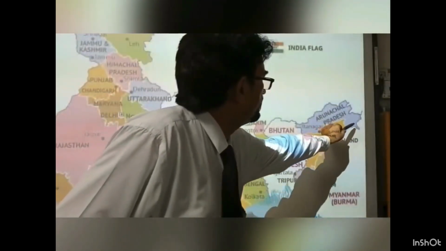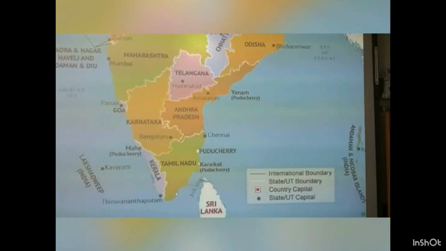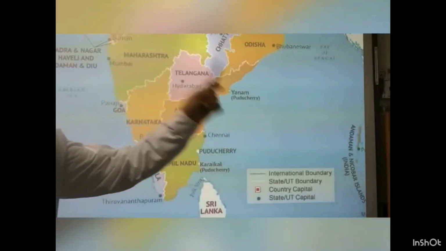And if we talk about the extreme points of India, the extreme east point is Kibithu in Arunachal Pradesh, and the extreme west point is Guhar Moti in Gujarat. The northern point is called Indira Col, and the extreme southern point is called Indira Point. So you must remember: in the east it is Kibithu, in the west Guhar Moti, in the north Indira Col, and in the south Indira Point.